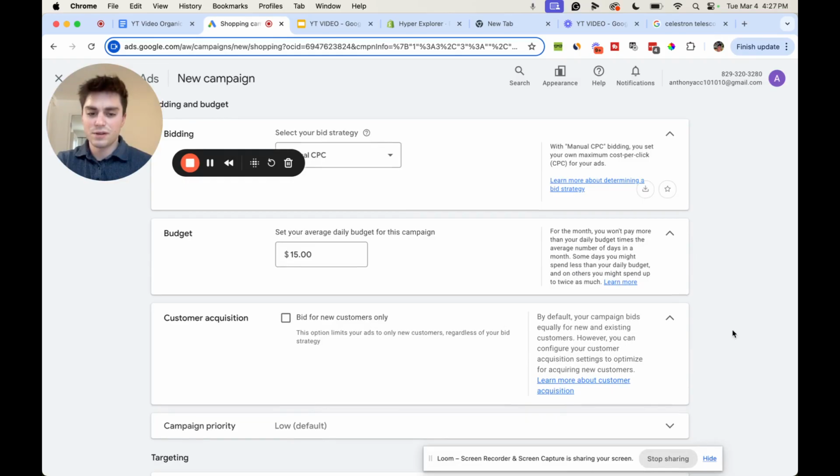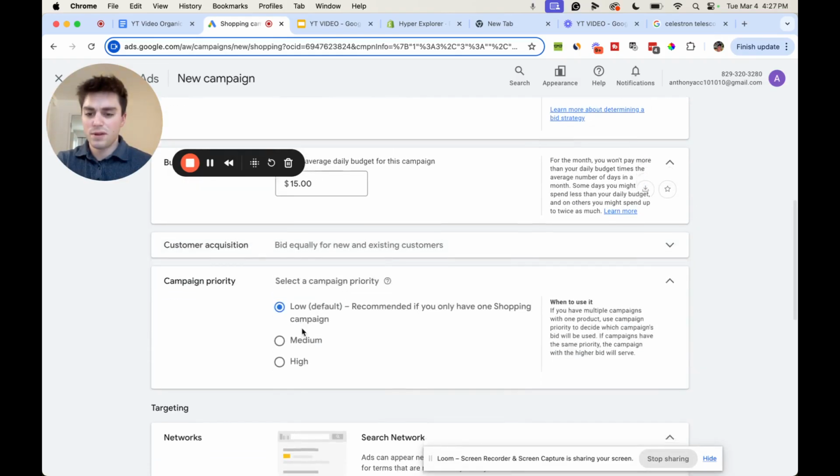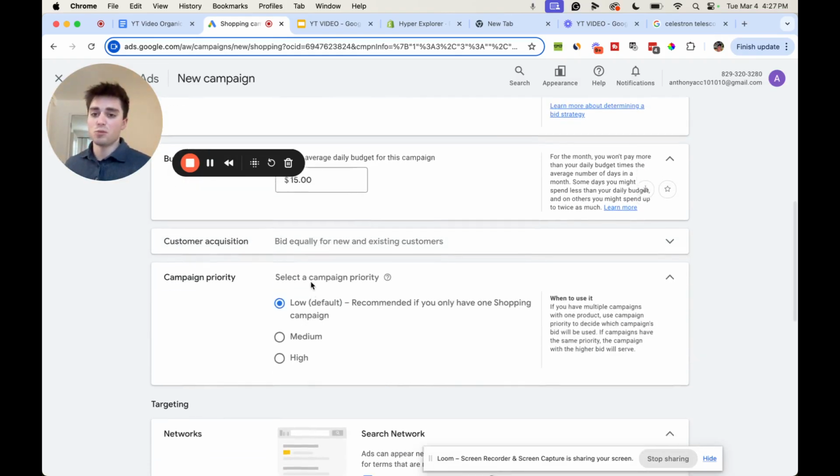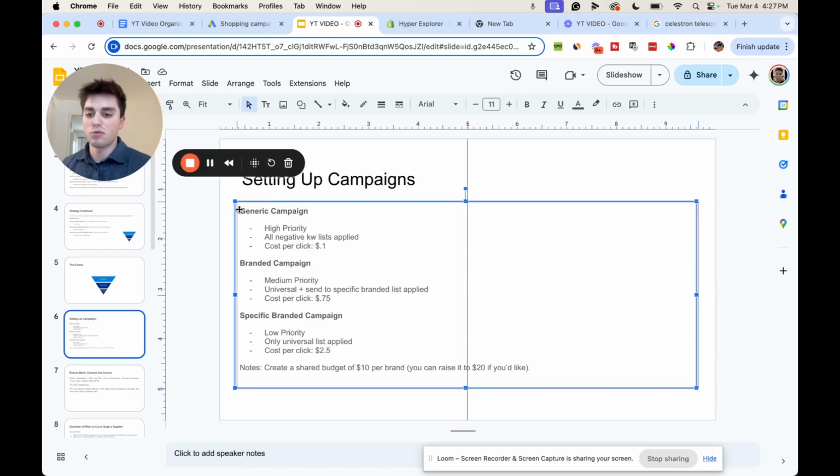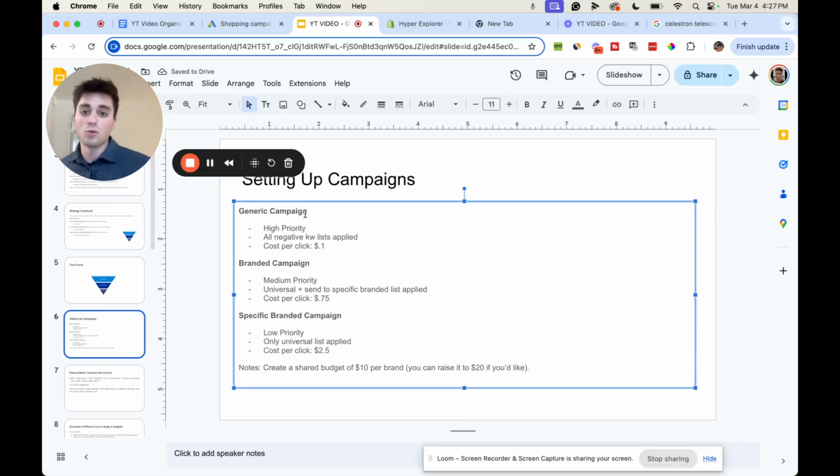Customer acquisition, keep that off. Campaign priority, this is super important. So if we go to here, generic campaign, we have high priority. And this might be kind of hard to understand, but we want to prioritize it feeding from generic to branded to specific branded, because this is going to get the most amount of impressions and searches, the generic campaign, just because there's going to be way more searches on Google for a telescope than a Celestron CGXL telescope.